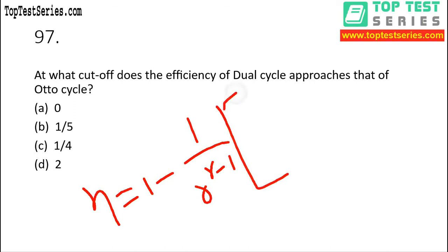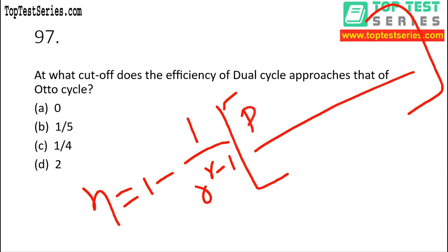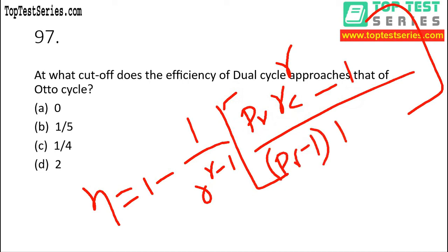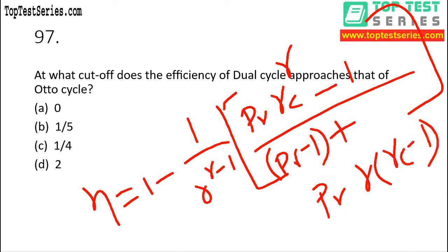And here we have to write the equation, that is pressure ratio Pr, and then cutoff ratio to the power gamma minus 1, divided by Pr minus 1 plus Pr gamma rc minus 1. All right.